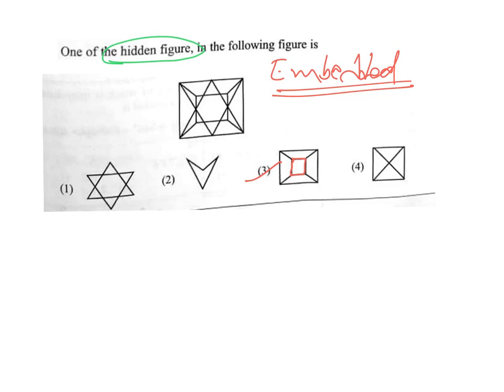This is the smaller square inside, and outside you have again a big square, and outside that you have one more big square, followed by 4 lines, 1 2 3 4. Here also 4 lines, 1 2 3 4. So directly by seeing that, I can say that option 3 is the answer.